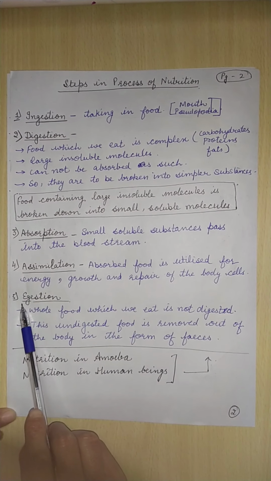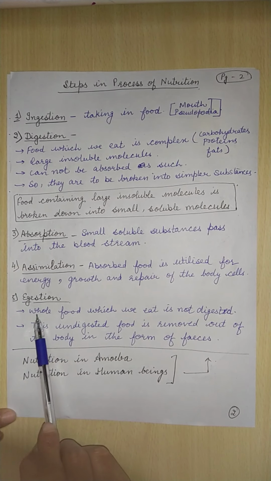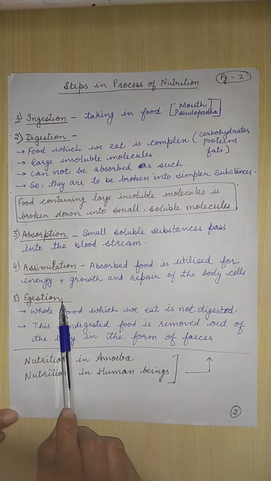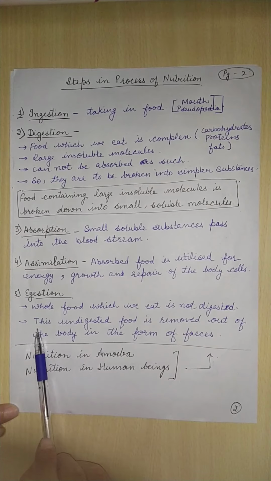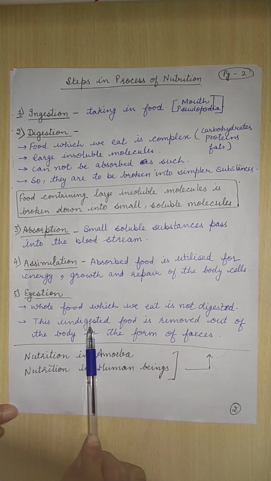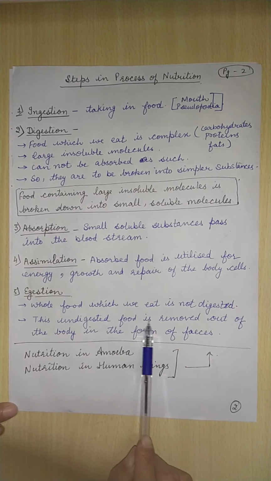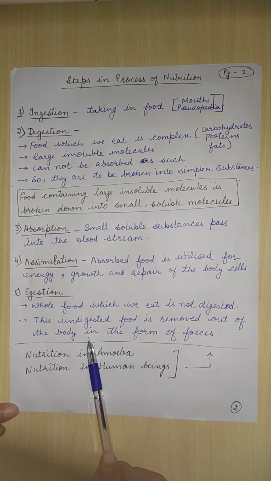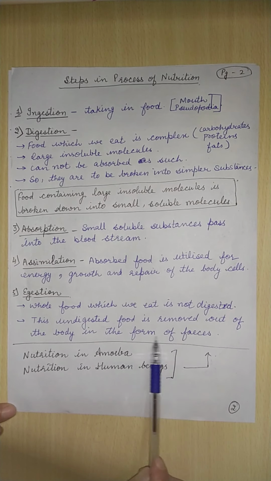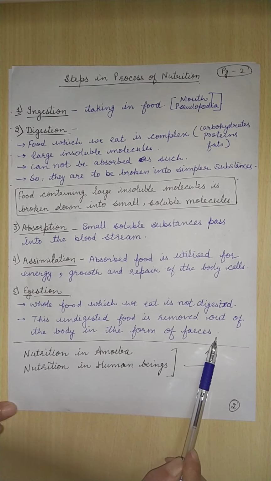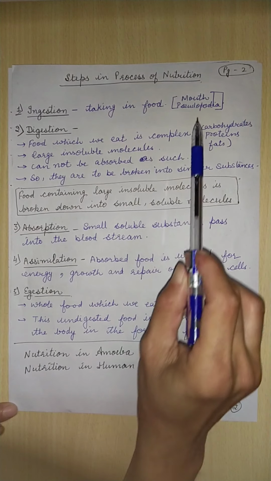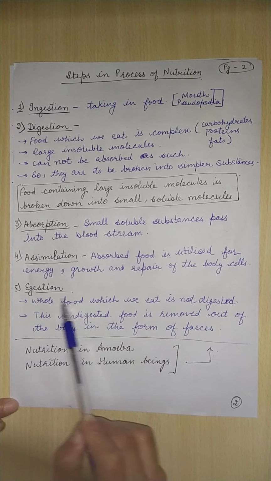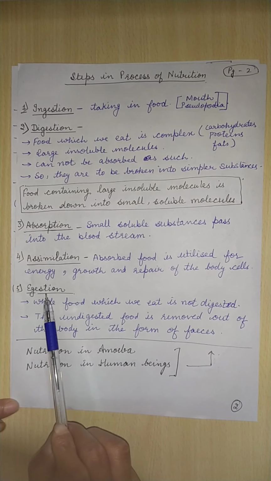Now beta, the last step is egestion. The whole food which we eat cannot be digested. Some of its part remains undigested. So this undigested food has to be removed out of the body, and in human beings it is removed in the form of feces. So the process in which undigested food is removed out of the body is called egestion, which is the last step of nutrition.